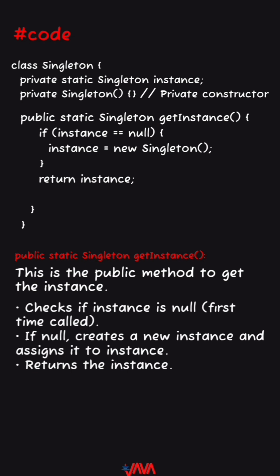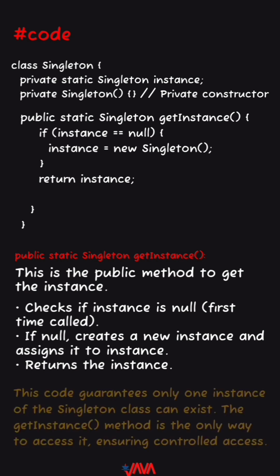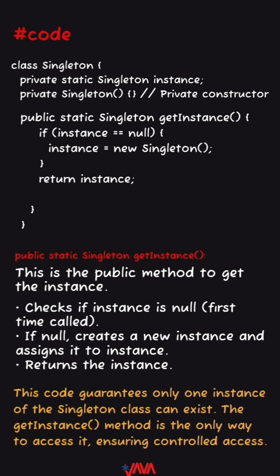It checks if the instance is null, the first time it's called. If null, it creates a new instance and assigns it to instance. Then it returns the instance. This code guarantees only one instance of the Singleton class can exist. The getInstance method is the only way to access it, ensuring controlled access.